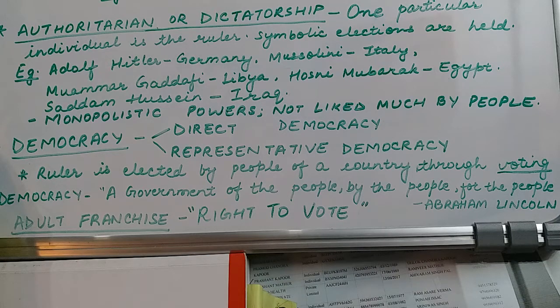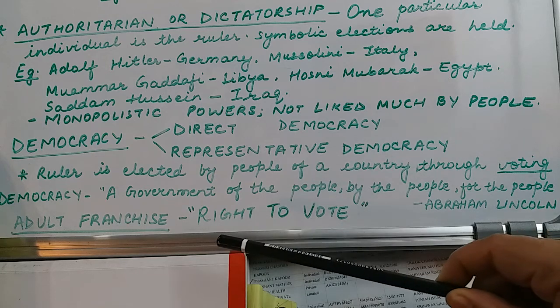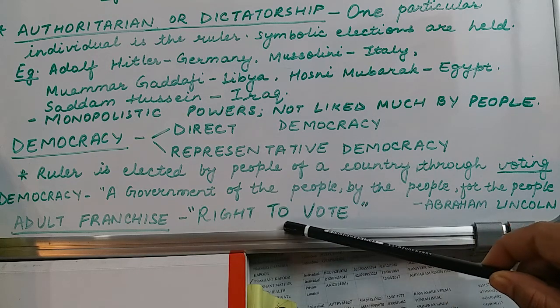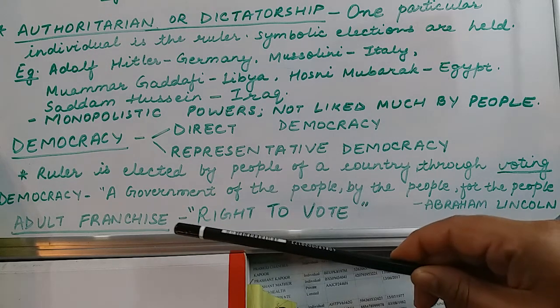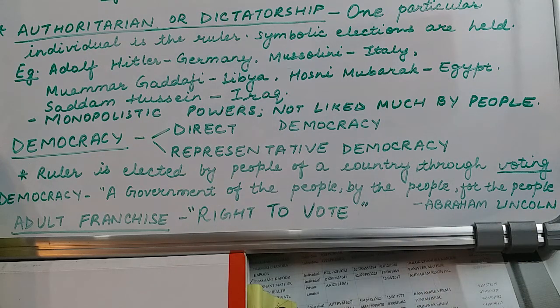But later on, during the suffrage movement, the United States of America provided the women of its country the right to vote. Even in countries like New Zealand, Australia, the United Kingdom, and later on in India also, all the citizens, men and women who are adults, should be considered as having the right to vote under the universal adult franchise concept.